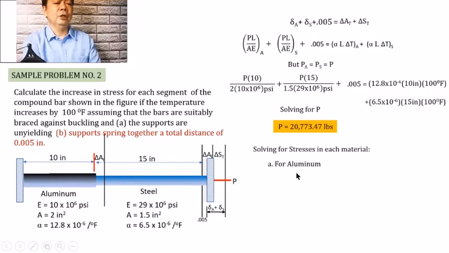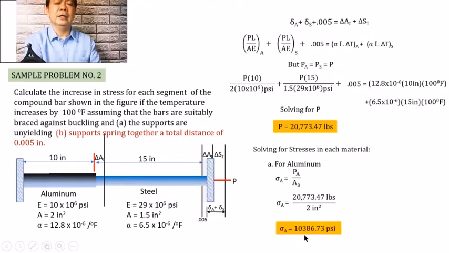Therefore, for the aluminum, using the formula that stress is equal to P over A, we shall have here stress in the aluminum equal to 20,773.47 divided by 2 square inches, and that is equal to 10,386.73 psi.